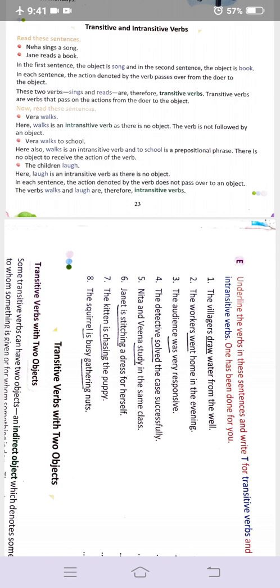Next is the children laugh. Here laugh is an intransitive verb as there is no object. So it's all about the object. As in the first sentence we have an object, so that was transitive, but if we don't have one, then we can say that this is for intransitive verbs. So students, that was all about the various aspects of verbs.